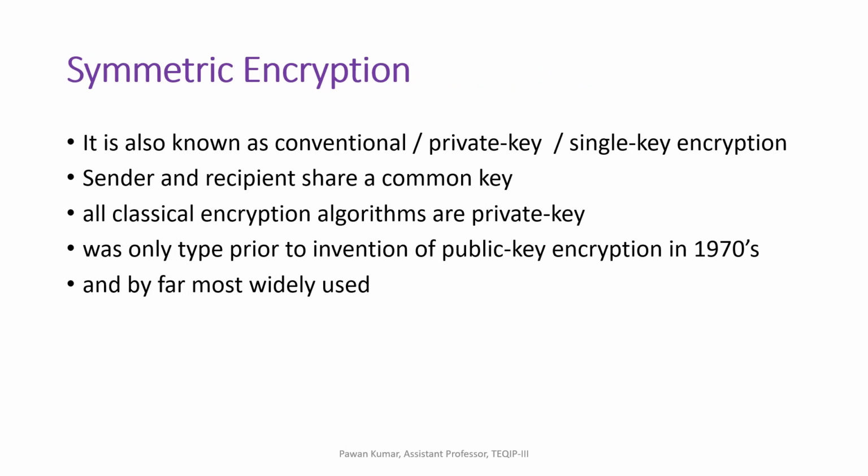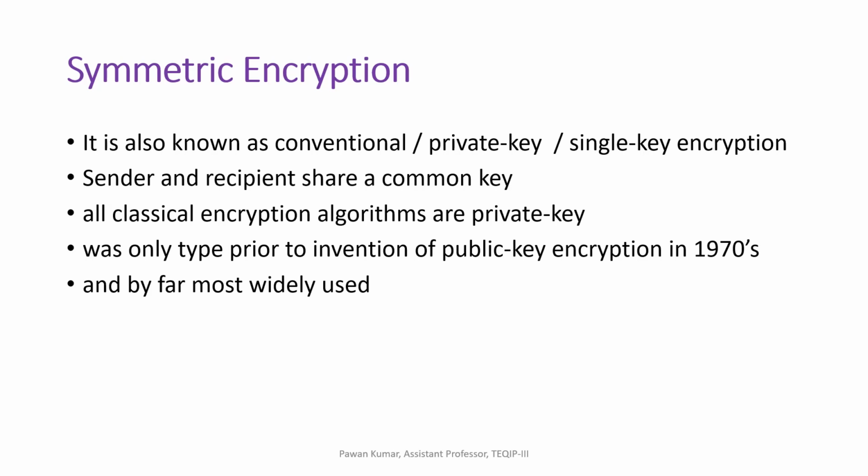Symmetric encryption is also known as conventional encryption, private key encryption, single key encryption, symmetric key cryptography, secret key cryptography, or shared key cryptography. Various names are there for this symmetric encryption. In this, sender and receiver share a common key, that is known as the secret key or shared key.